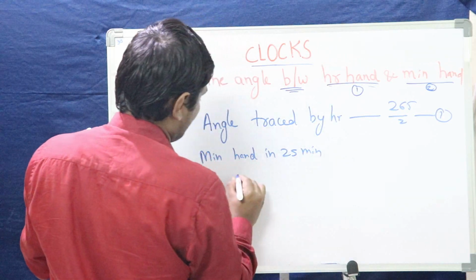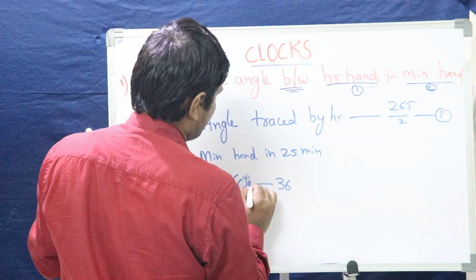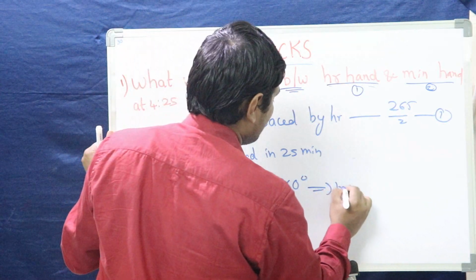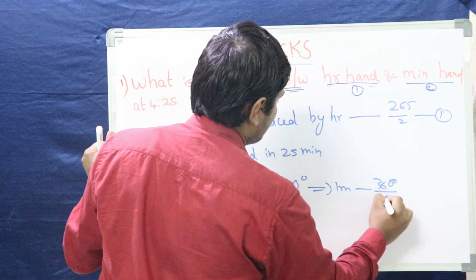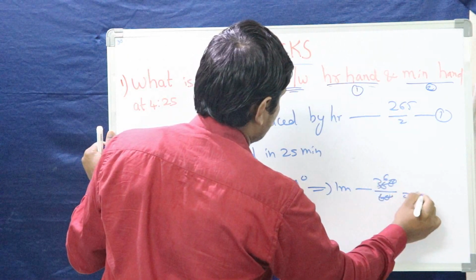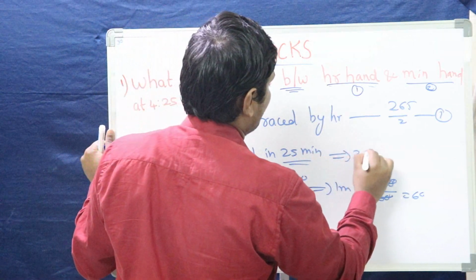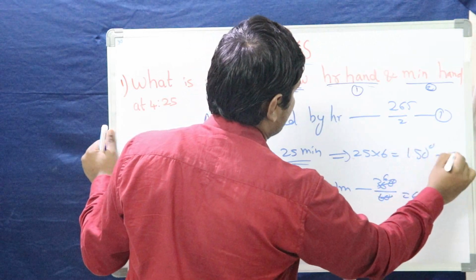We know, right? In 60 minutes it will trace 360 degrees. That means in a minute how much angle it will trace? 360 by 60, that is 6 degrees. So how many minutes we have? 25 into 6, that is 150 degrees.